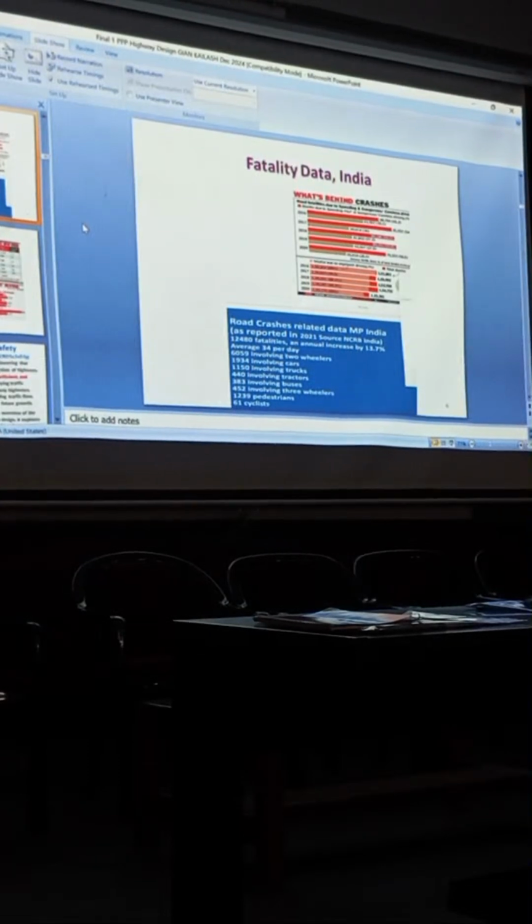Similarly, this is the data I could get for Madhya Pradesh. In 2023, the first was UP, second was Tamil Nadu, then third Rajasthan, fourth MP, then Maharashtra.